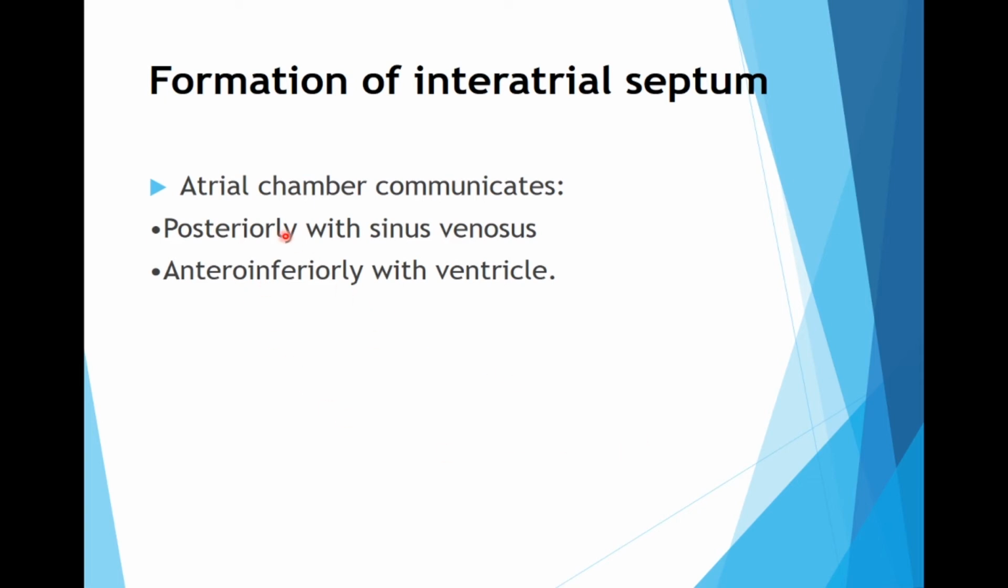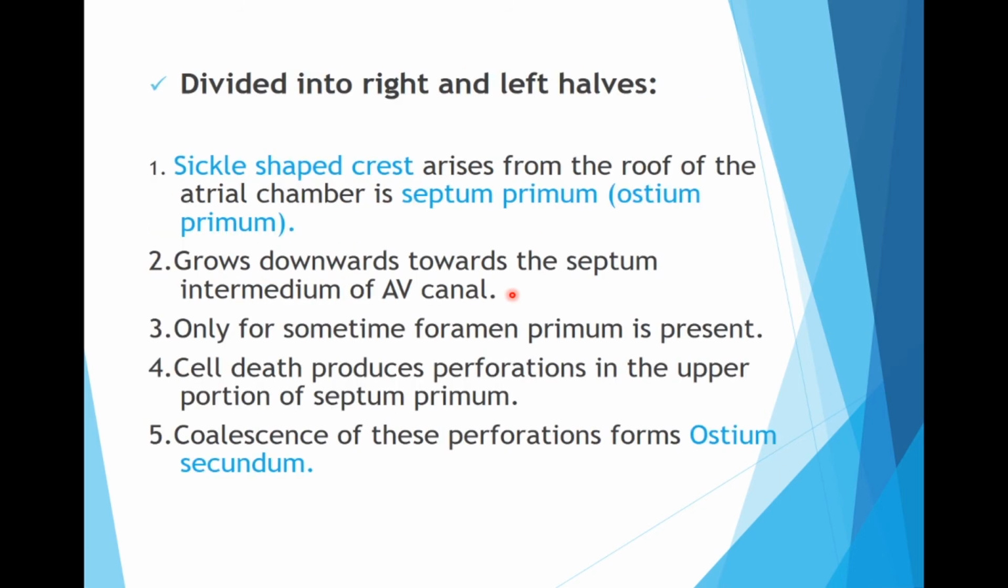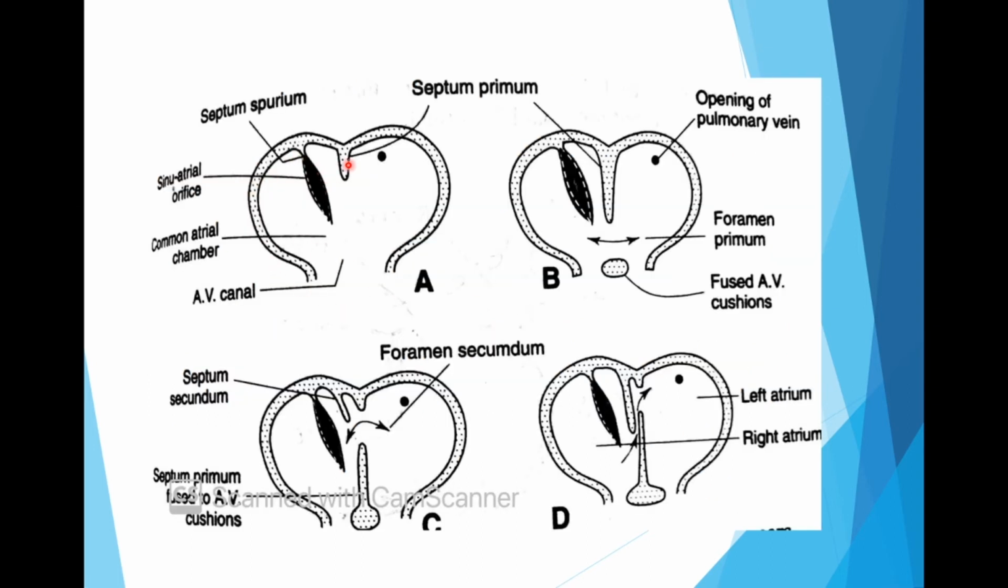Initially the atrial chamber communicates posteriorly with the sinus venosus and antero-inferiorly with the ventricle, but when the partition occurs, the right atrium communicates with the right ventricle and the left atrium communicates with the left ventricle. Here you see again a diagram where you can understand how the septum primum and the septum secundum are formed, and finally the interatrial septum partitions the right and left atrium.